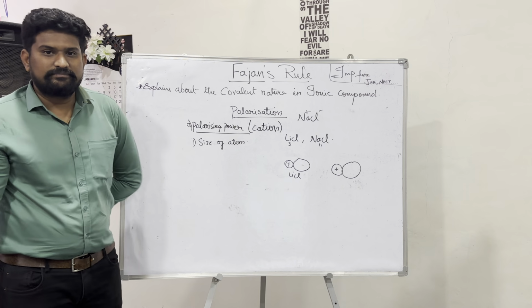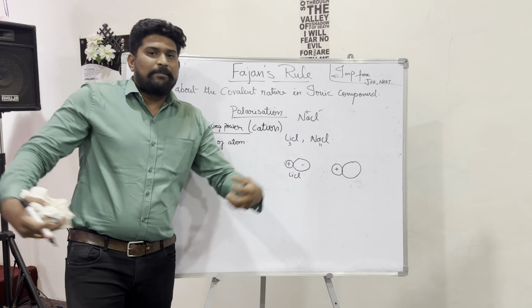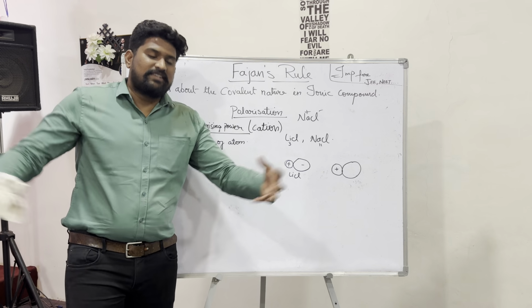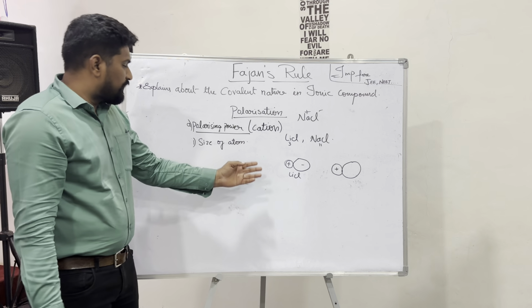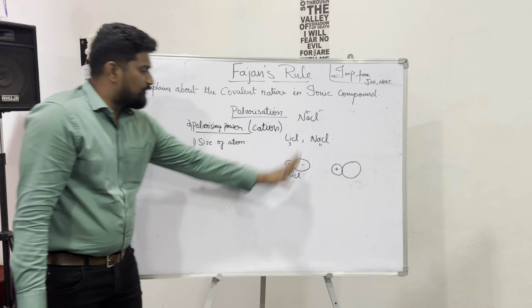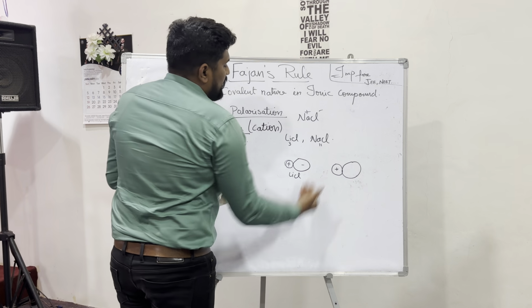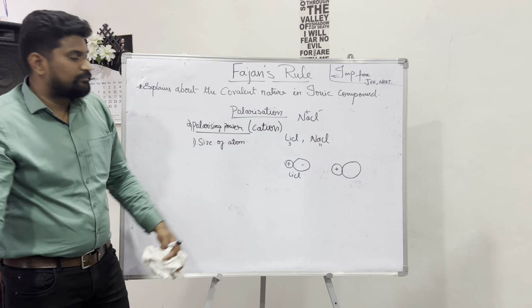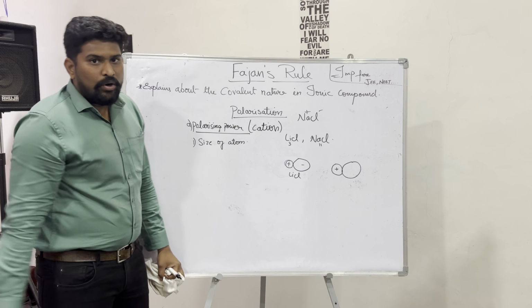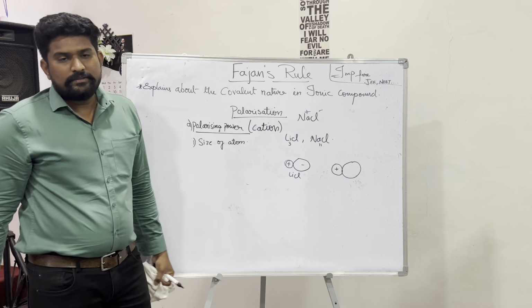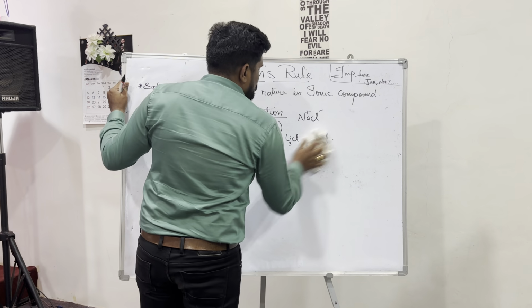Very simple. A lean person can run fast, a fat person cannot run fast. When the size of a person increases, the energy decreases. It is the same thing. So the polarizing power of a cation depends upon the size of the atom. If an examination question asks which of LiCl and NaCl has more polarizing power, you can answer that LiCl has more polarizing power. This is the first thing.